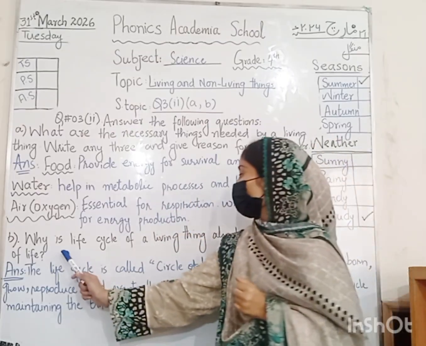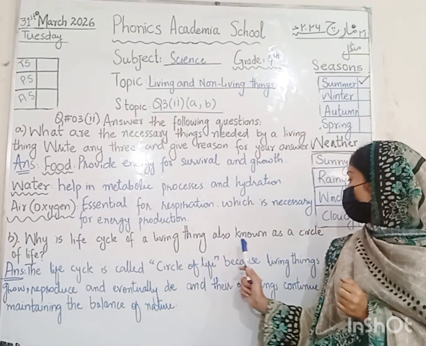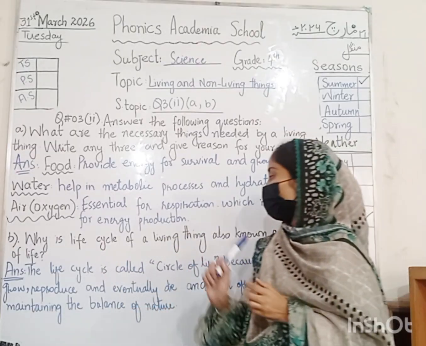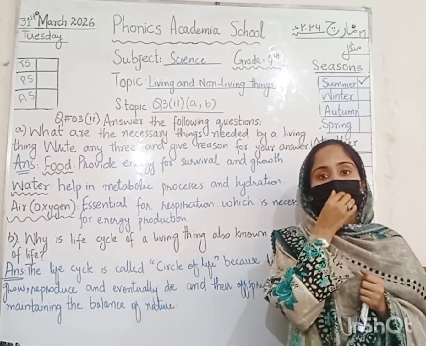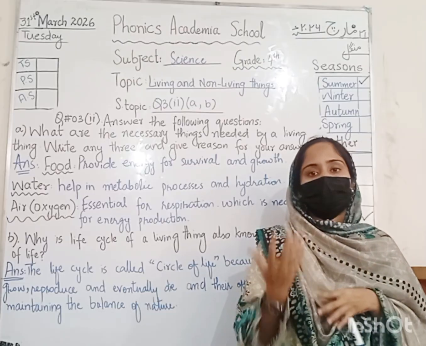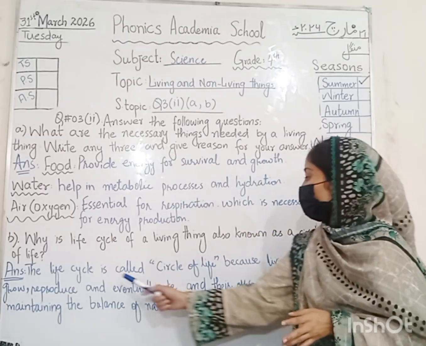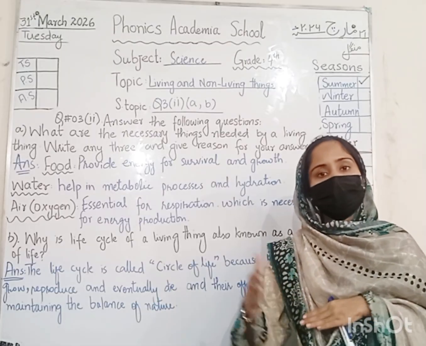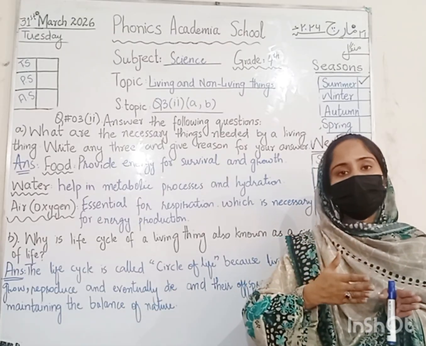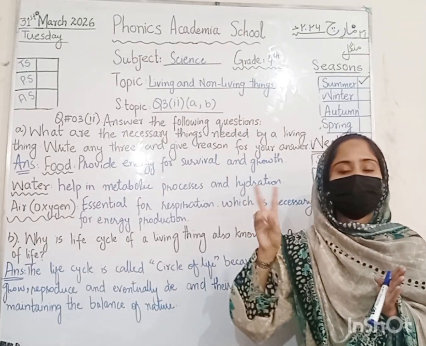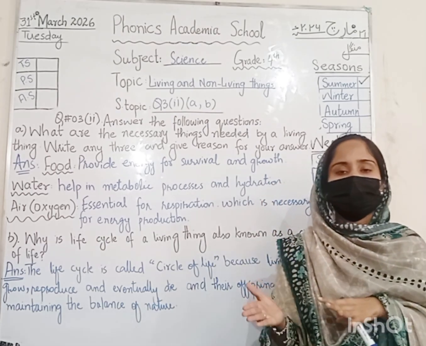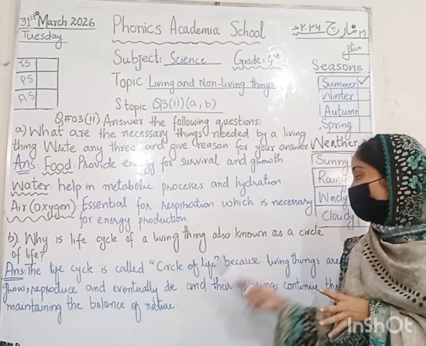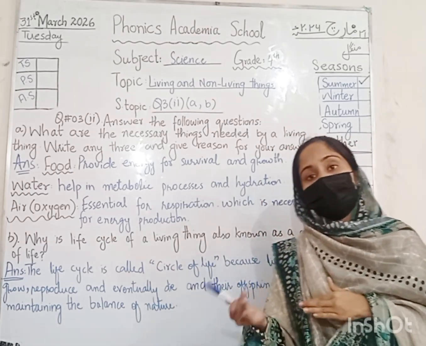Next one is why is the life cycle of a living thing also known as the cycle of life. अच्छा, life cycle जो living things का है उसको हम cycle of life क्यों कहते हैं? The life cycle is called circle of life. Life cycle को हम circle of life कहते हैं. As you remember, we have studied two different life cycles, butterfly and bean plants. So the life cycle को हम circle of life क्यों कहते हैं?